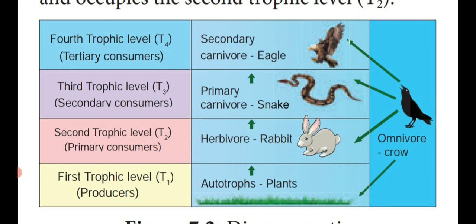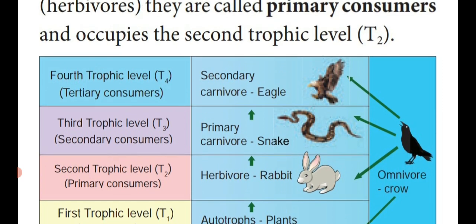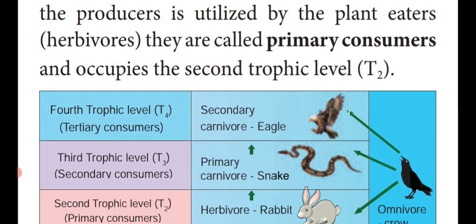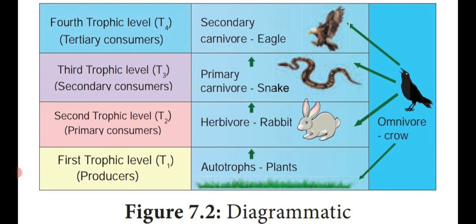So these are the different trophic levels which take place in the steps of, what is that one? Food chain. So the number of trophic levels is equal to the number of steps in the food chain. See, this side 4 is there, and the right side 4 is also there, isn't it? So they are equal. The food chain and the trophic level are equal.